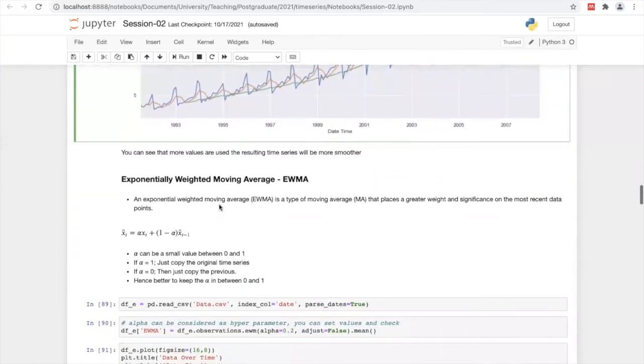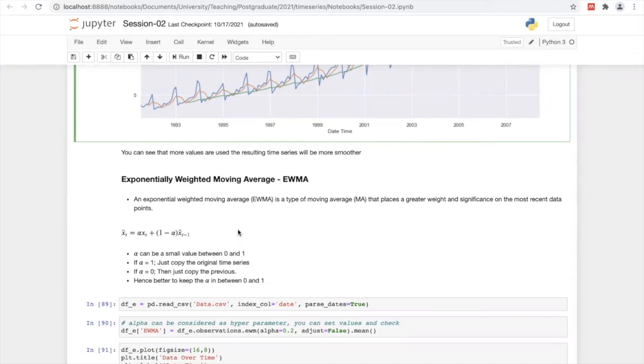Right. Earlier, at the initial stage, I said we have 2 approaches. The first one is the simple moving average. The other one is the exponentially weighted moving average. It's also a moving average, but the way of calculating it and representing the data or sample is different.